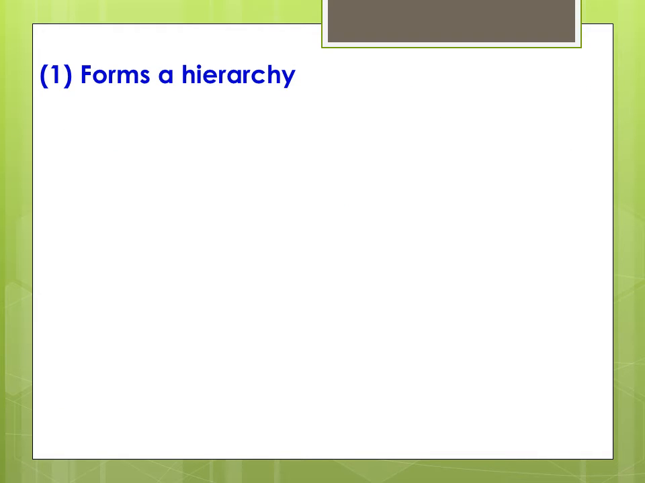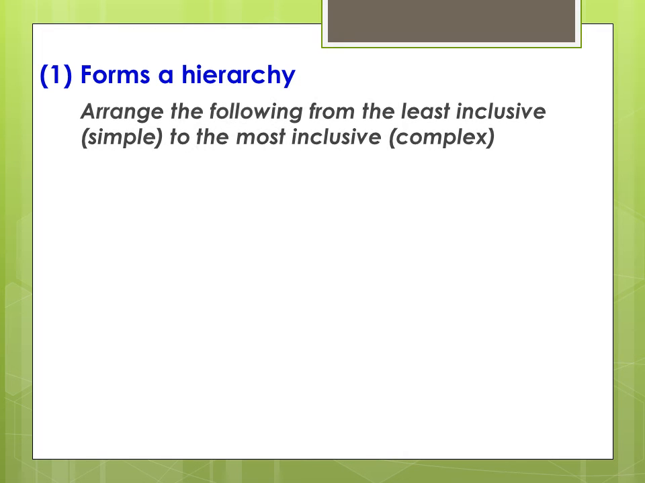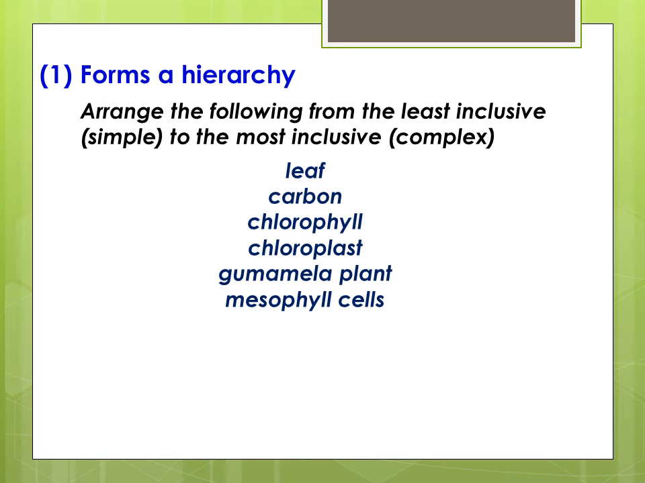Let us try this example. Arrange the following from the least inclusive or simplest to the most inclusive or most complex: leaf, carbon, chlorophyll, chloroplast, gumamela plant, and mesophyll cells.